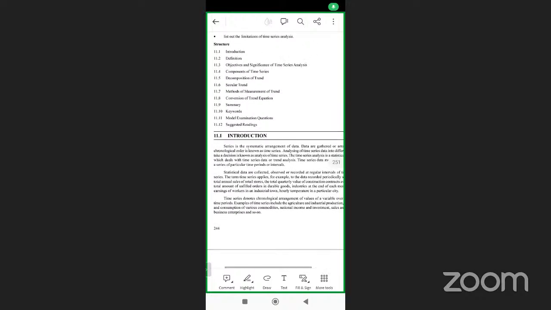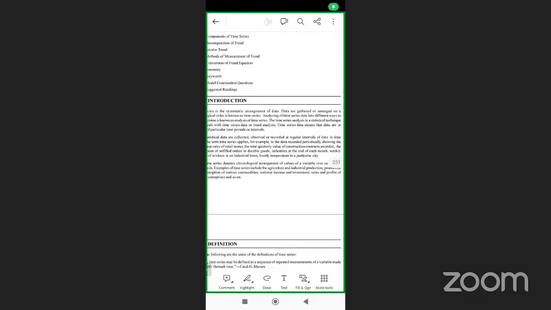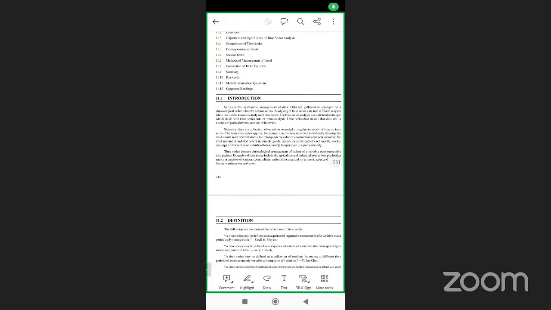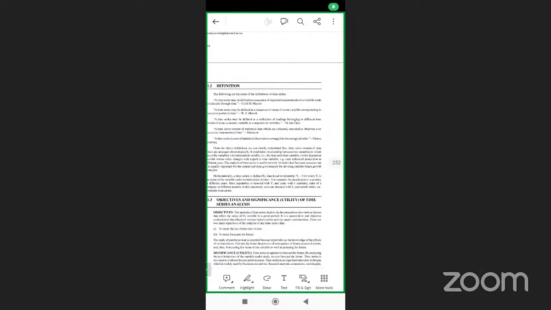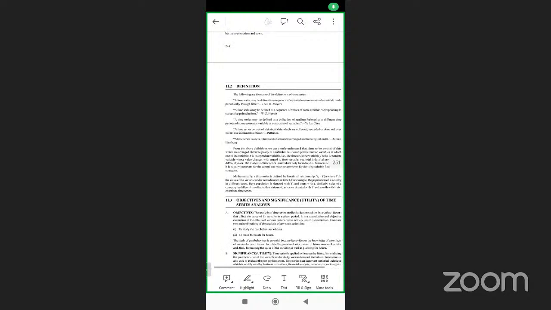Now see, here, if you understand this in the time series: correlation is between two variables. Regression is to predict the next variable or another variable. Time series talks about the time periods or intervals and how it is going on in a timeline. Time series may be defined as a sequence of repeated measurements of a variable made periodically through time.